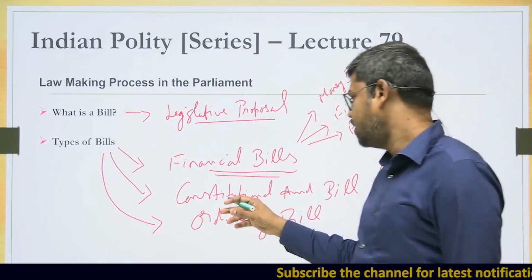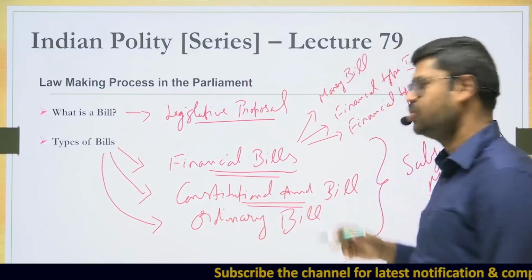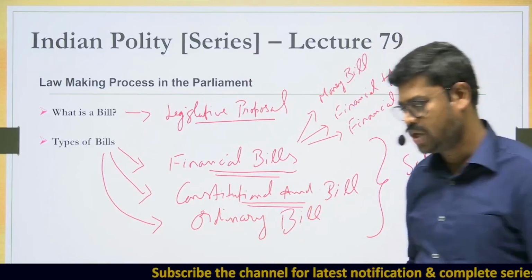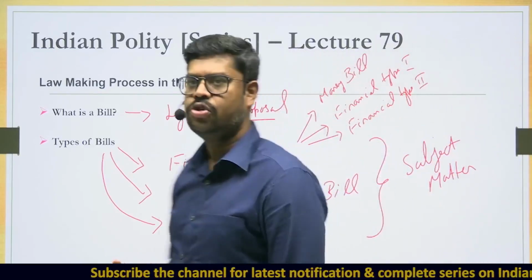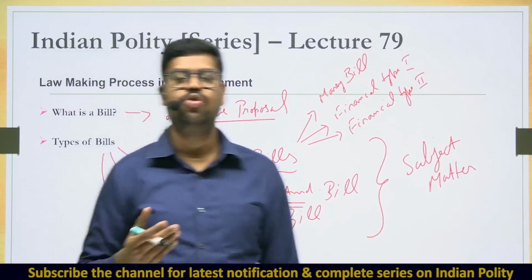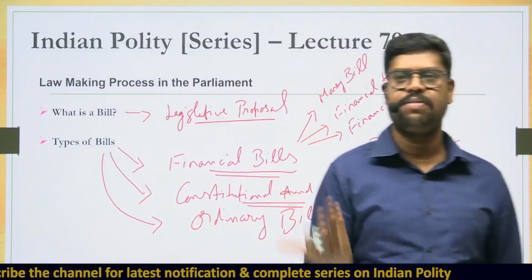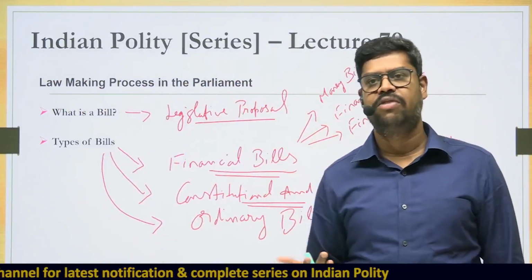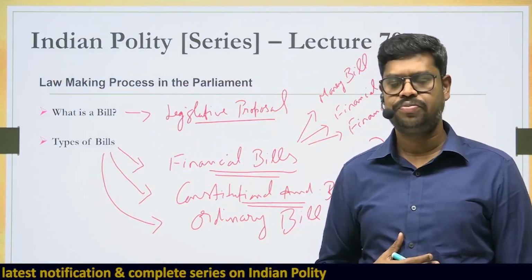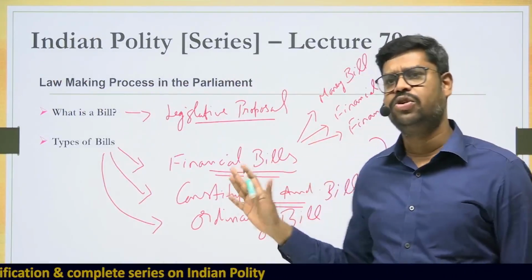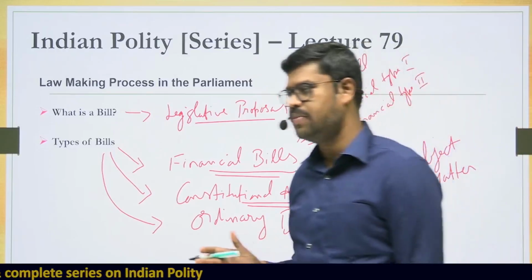And then the next type of bill is what is called a constitutional amendment bill. What is a constitutional amendment bill? A constitutional amendment bill is something which is trying to amend the constitution. What is the subject matter of this bill? The subject matter of this bill is to amend the constitution. And only the bills amending the constitution are called constitutional amendment bills.